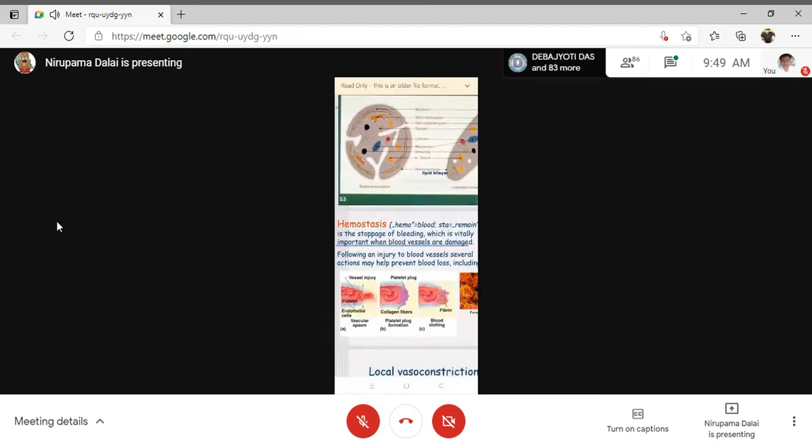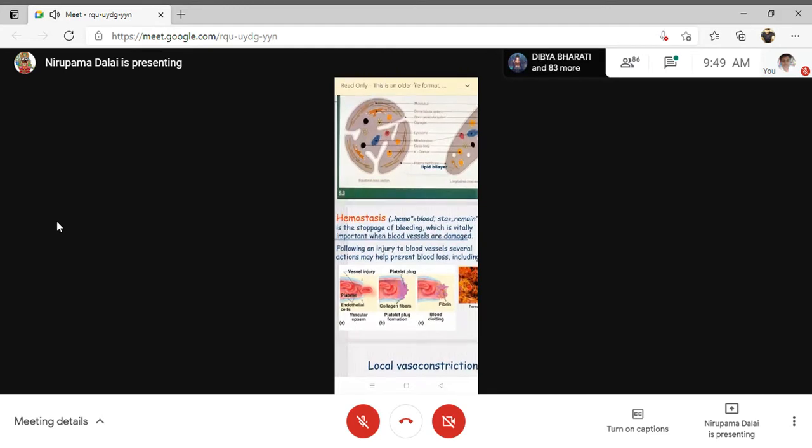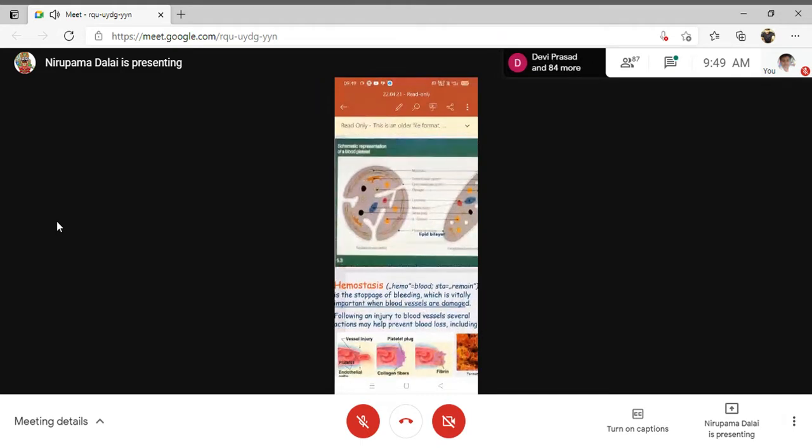These factors have certain functions. They are stored inside granules that are generally classified as alpha and dense granules. Besides these, platelets also contain the platelet activating factor, abbreviated as PAF, capital P, A, F. What is the function of this platelet activation factor, the function of von Willebrand factor, the function of thrombospondin, the function of thrombosthenin?